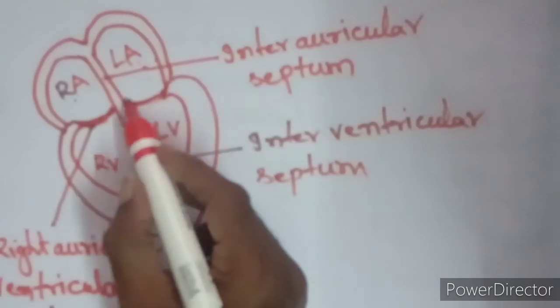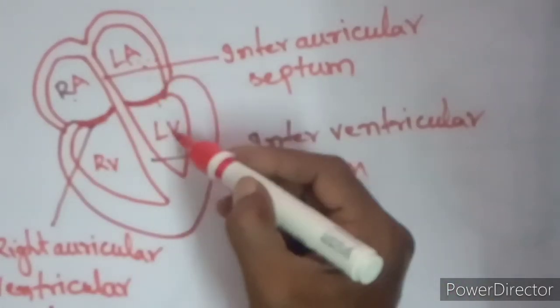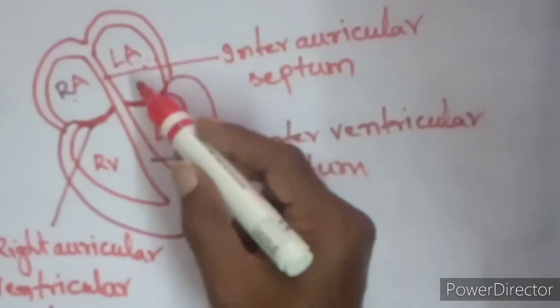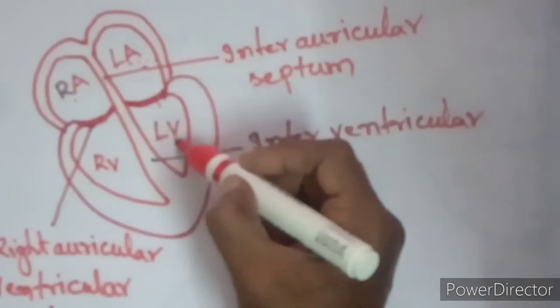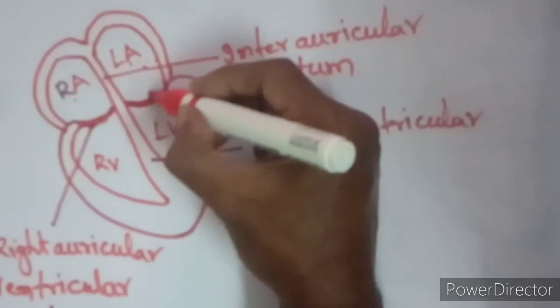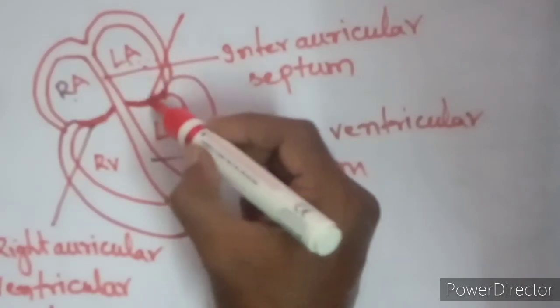This septum separates the left auricle and left ventricle chamber. So the septum which separates the left auricle and left ventricle chambers is called the left auriculoventricular septum.